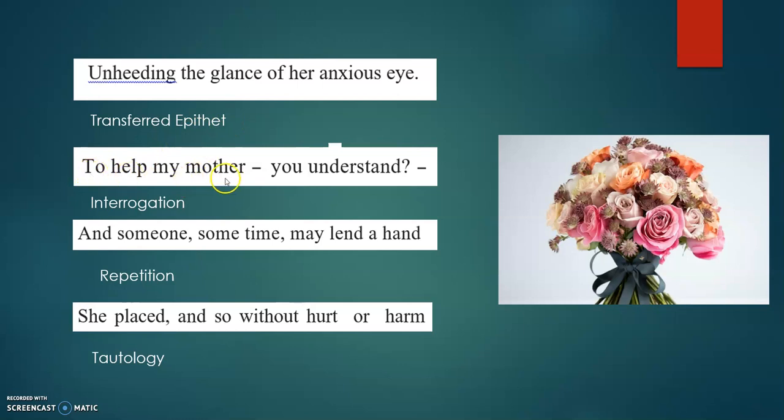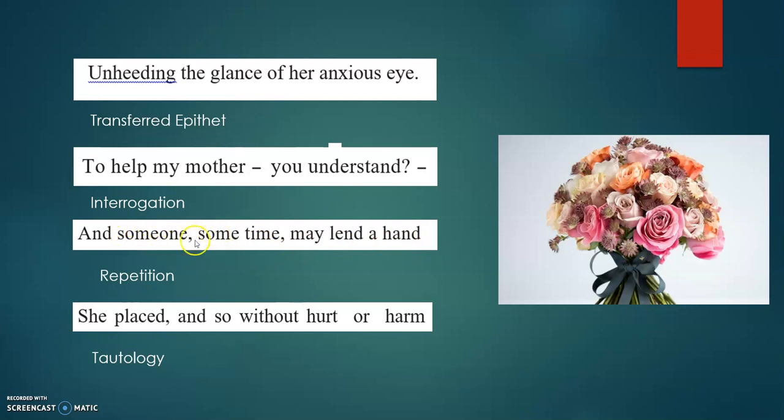To help my mother. You understand? Now children, there's a question mark here. Whenever you have a figure of speech with a question mark, it is known as interrogation. What is it known as? Interrogation. Okay. Then next, and someone, sometime may lend a hand. Now something is repeated here. Which word is repeated? Some, right?